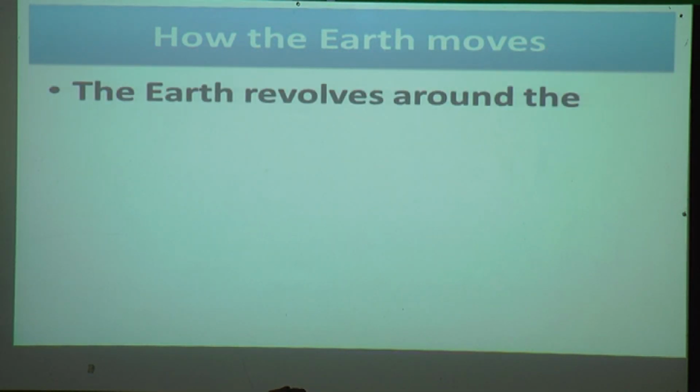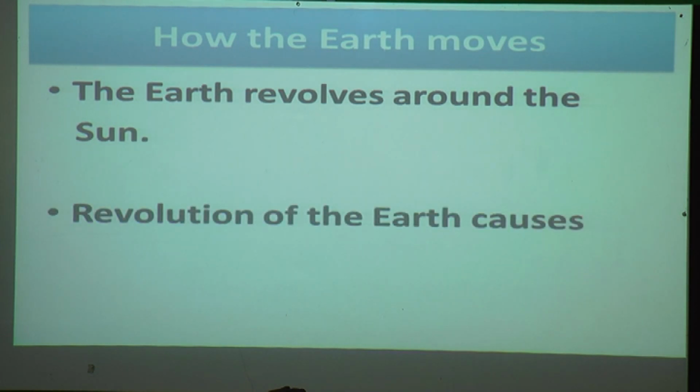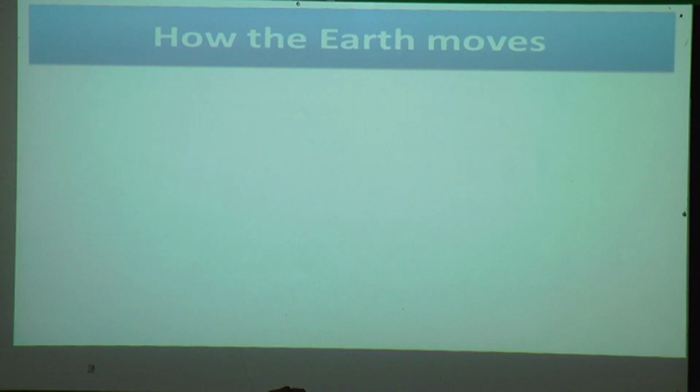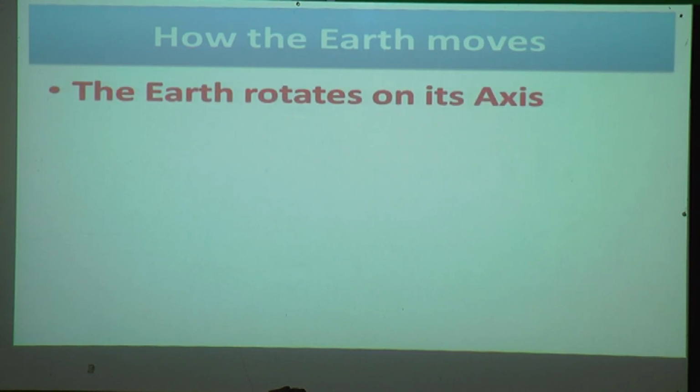The earth revolves around the sun. Revolution of the earth causes seasons. When the earth moves around the sun, it causes seasons. Now we'll see how the earth rotates on its axis.